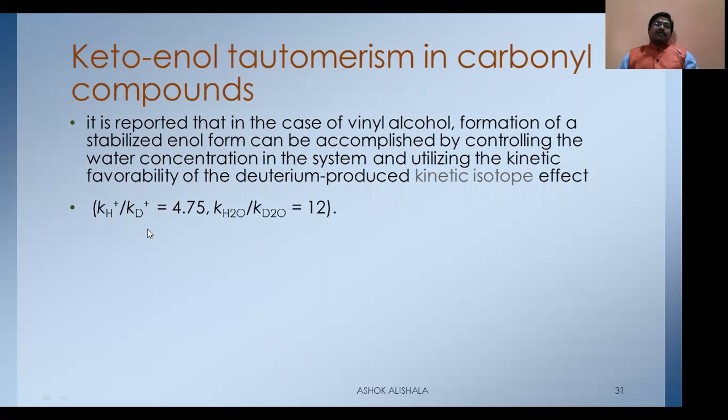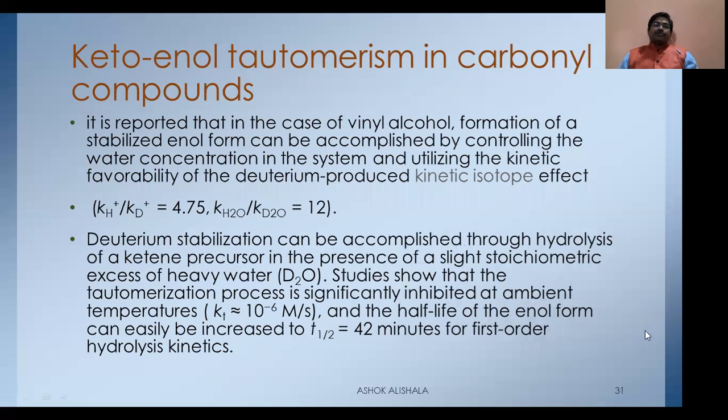And here the equilibrium constant is 4.7, whereas for water to deuterium it is going to be 12. Deuterium stabilization can be accomplished through hydrolysis of ketone precursors in the presence of a stoichiometric excess of heavy water.